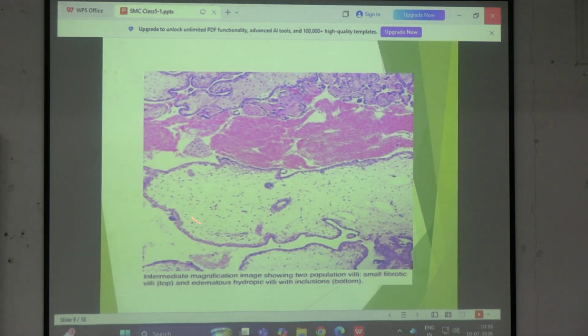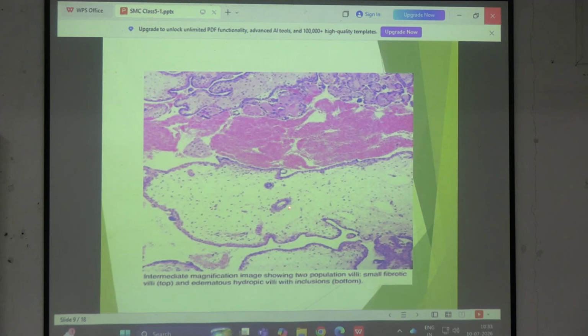এবার পিকচারটা দেখো, come to this picture everyone. What you can see is there is one villi which has gone hydropic change. And how do you say this is hydropic change? Because you can compare it with the surrounding normal chorionic villi. The normal chorionic villi are of the size like this. You can see when it becomes hydropic, the size automatically increases because there is accumulation of edema, there is accumulation of fluid, so the villi has become increased in size.